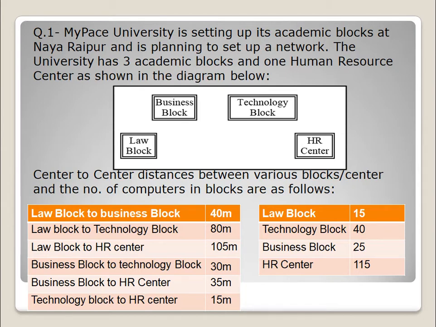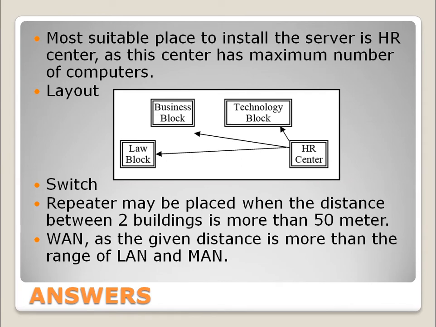So if you want to connect these many computers inside that building, you should require the device switch. So switch will be placed in each block. In law block, one in business block, one in technology block, one in HR center block, to connect the computers present in that block.